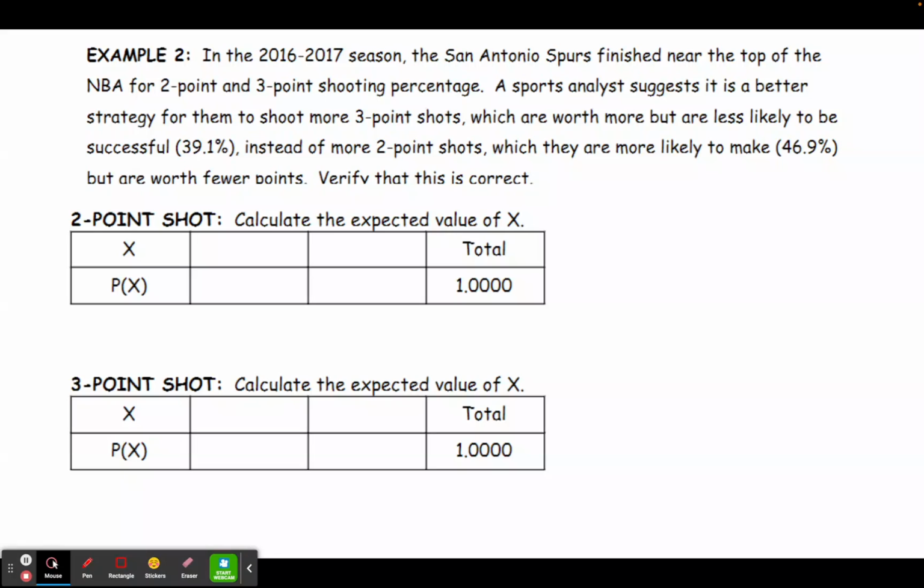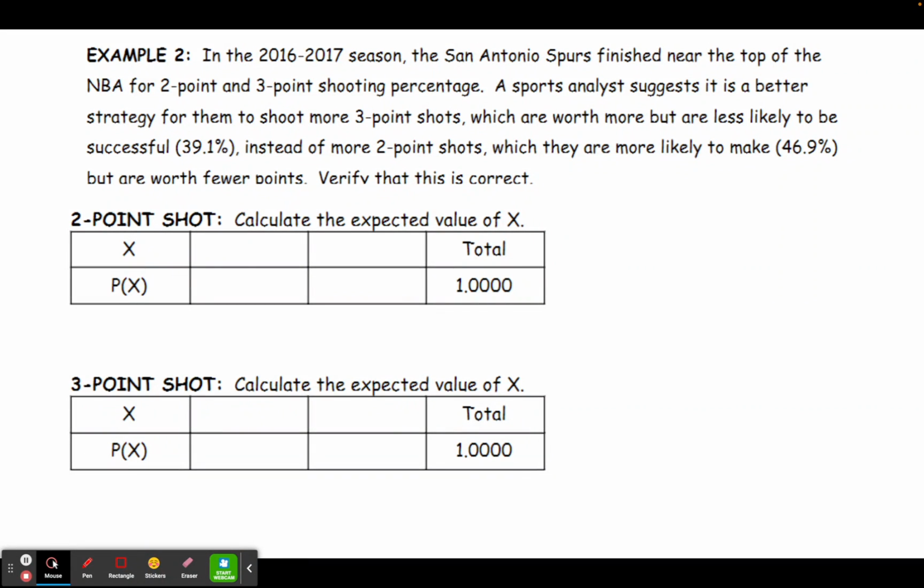Let's look at another example. In the 2016-17 season, the Spurs finished near the top of the NBA for 2-point and 3-point shooting percentages. A sports analyst suggests that it's a better strategy for them to shoot more 3-point shots, which are worth more but are less likely to be successful, instead of 2-point shots, which they're more likely to make but are worth fewer points.